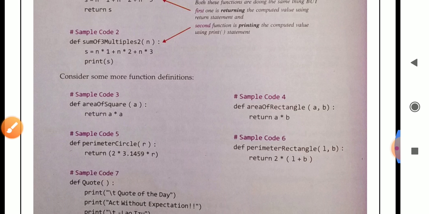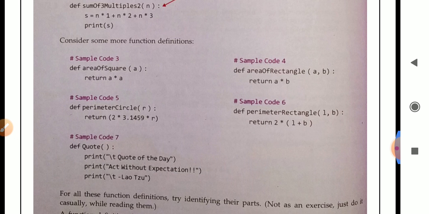Consider some more function definitions. See here, sample code 3. Def area of square parameter a colon return a into a. Sample code 4. Def area of rectangle in parameter a comma b return a into b. Sample code 5. Def perimeter circle in parenthesis r return 2 into pi into r.